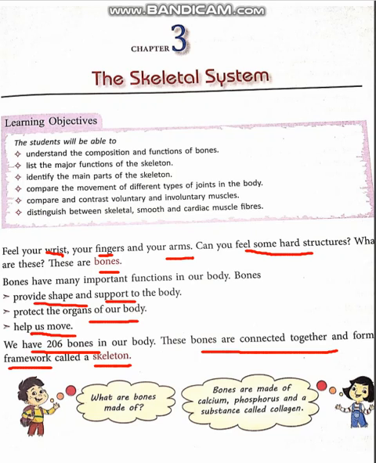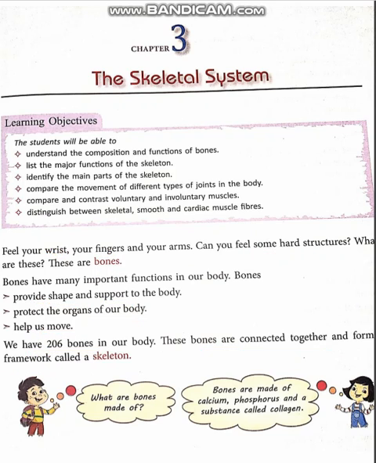Now, what are the bones made up of? Bones are made up of minerals. The name of that mineral is calcium phosphorus. There is one more substance present here, we call it collagen. It's a kind of tissue. Okay class?